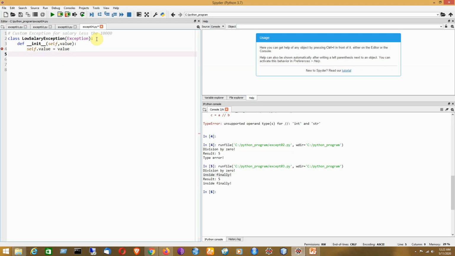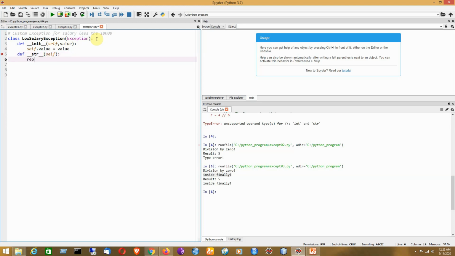Next, we can have a string representation of the object by using the function double underscore str followed by double underscore. Now we can have a self reference parameter, which indicates the instance of the current class.